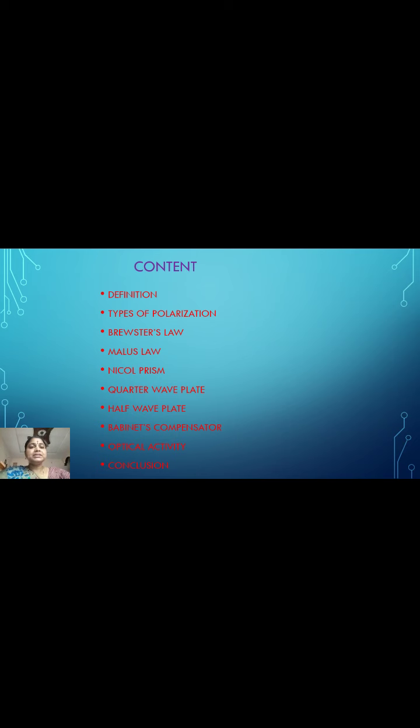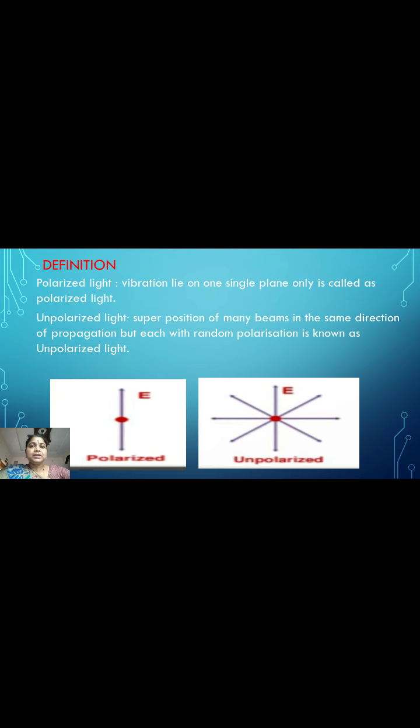The topics are the definition of polarization, types of polarization, Brewster's law, Malus law, Nicol prism, quarter wave plate, half wave plate, Babinet compensator and optical activity. Vibration lying on one single plane only is called polarized light. The second one is unpolarized light: superposition of many beams in the same direction of propagation but each with random polarization is known as unpolarized light. Polarized and unpolarized light are shown in the figure.